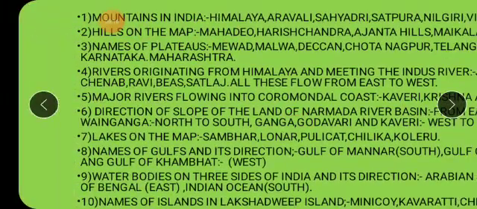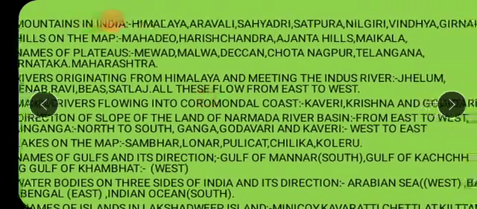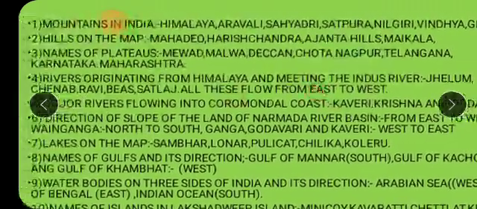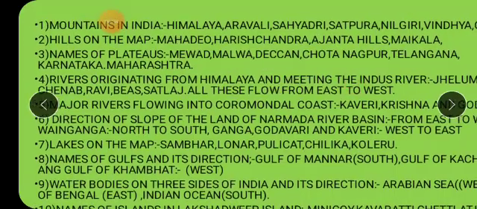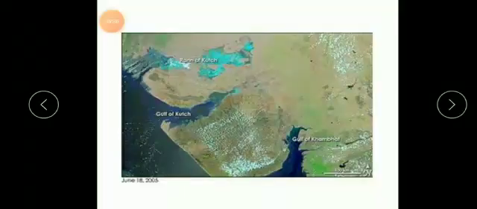Okay, so let's go for the next question. Then rivers which originate from Himalaya and then meeting the Indus River. So we want the names of the rivers which actually originate, which actually comes from, which starts from Himalaya and finally they meet the Indus River. Indus is said to be the main river, isn't it? Big river. So which are the names of the rivers which finally meet into the Indus River? So let's find out the names here.